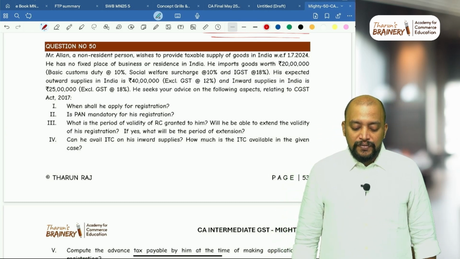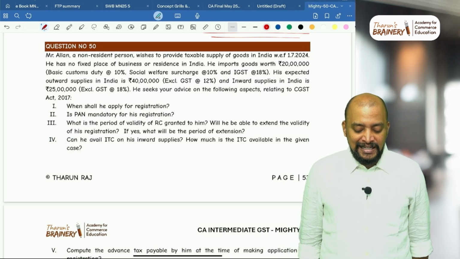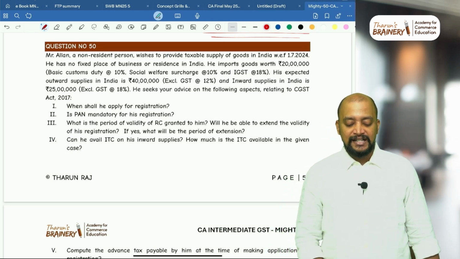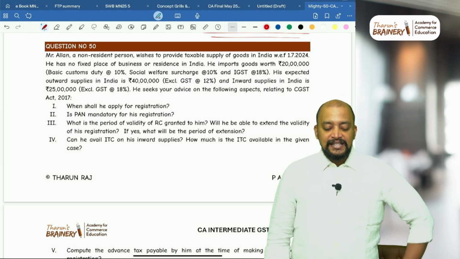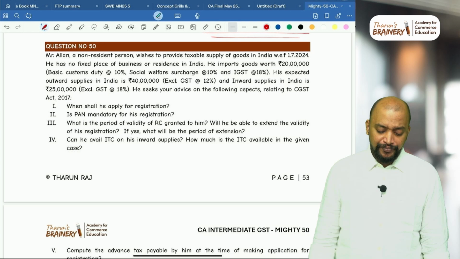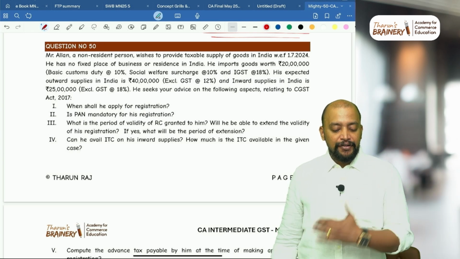His expected outward supplies in India is rupees 40 lakhs, excluding GST at 12%, and inward supplies in India is 25 lakhs excluding GST at 18%. He seeks your advice on the following aspects relating to CGST Act. When shall he apply for registration?